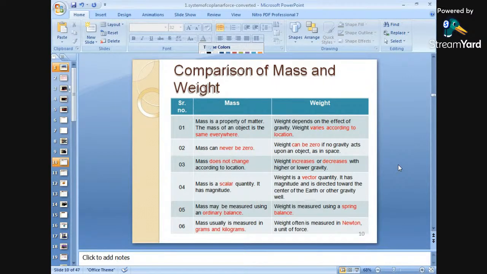The mass of an object is the same everywhere. Mass will not change as the distance changes. The mass will be the same everywhere. What about the weight?